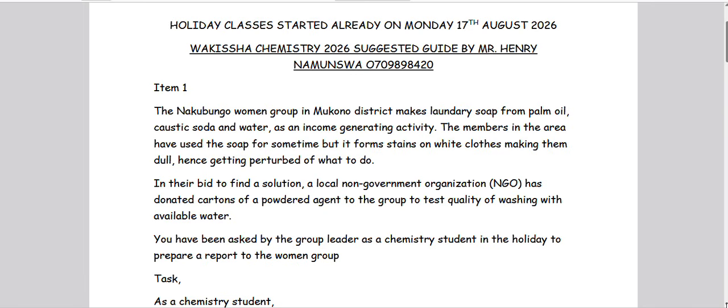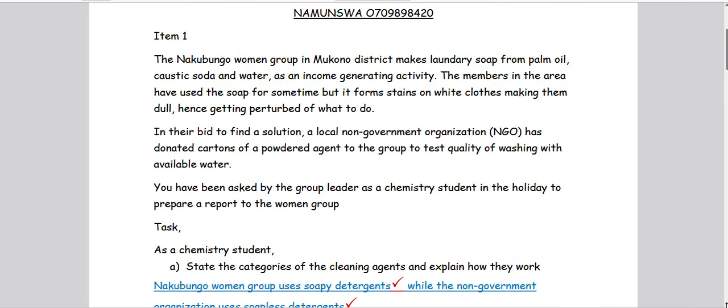Everyone knows that the powdered agents they are speaking about are the examples that we use every day at our homes, that is the white star magic, that is the Omo, that is the Sunlight. So powdered agents are those detergents that have been listed. So what was the task telling us? The task simply says, as a chemistry student,